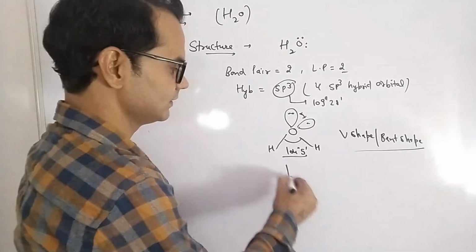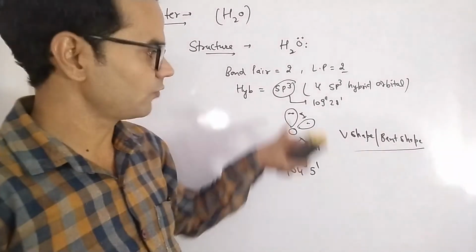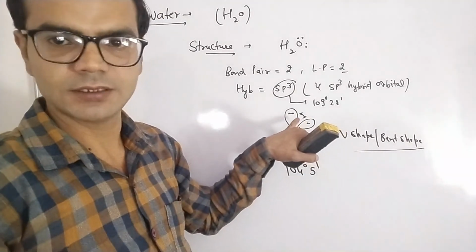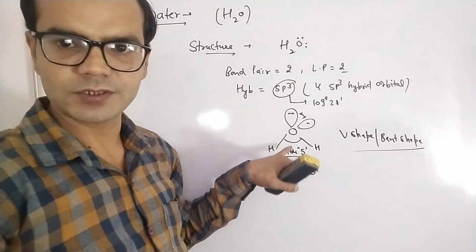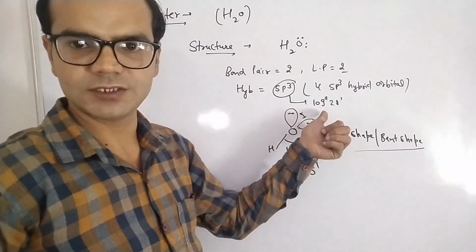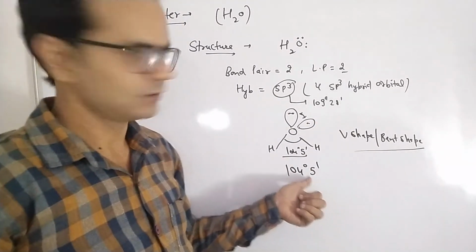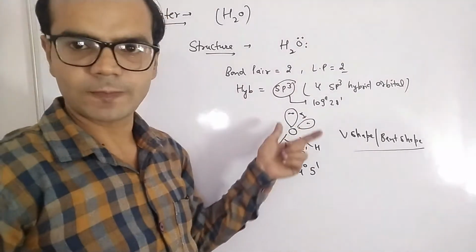The molecule slightly collapses, so the bond angle decreases from 109 degrees to 104 degrees 5 minutes. This is the structure of a water molecule.